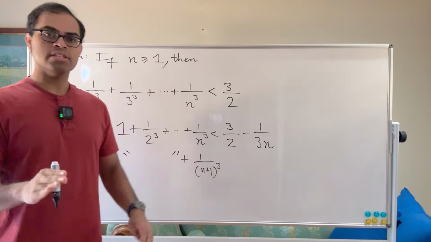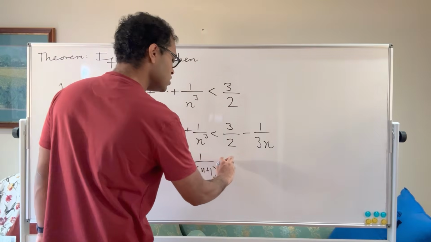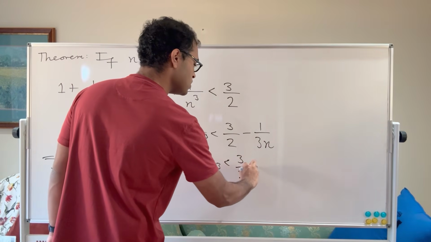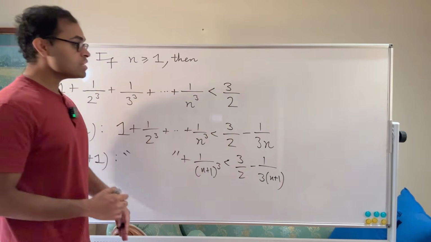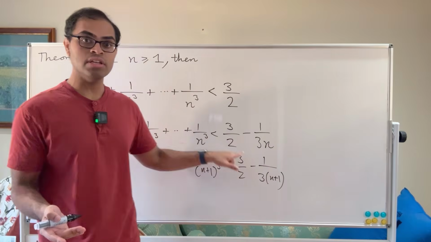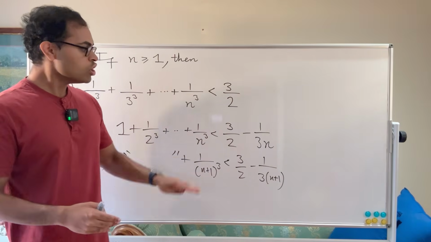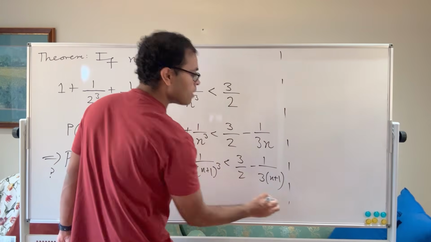So what's the idea? As I said, when we take this statement P of n plus 1, our new induction proposition is going to be 3 halves minus 1 over 3 times n plus 1. That's something that could potentially be true, because the right-hand side has also increased as n has increased. So that's our statement, and we now have to do a proof by mathematical induction. So I'm going to get into that.